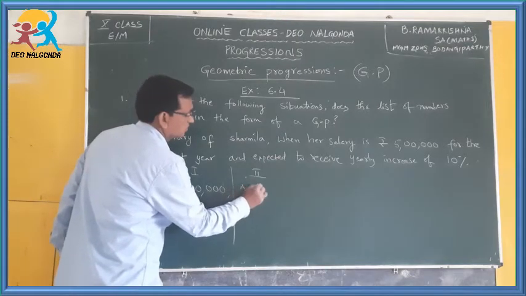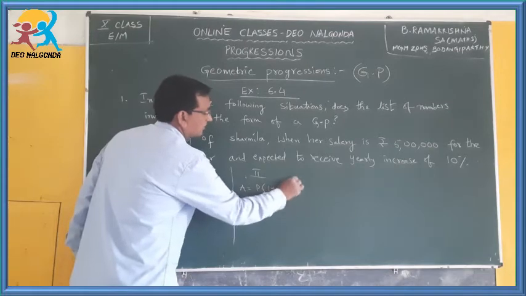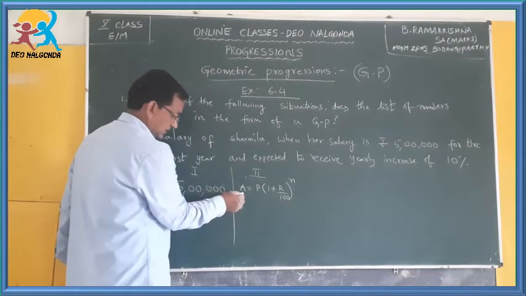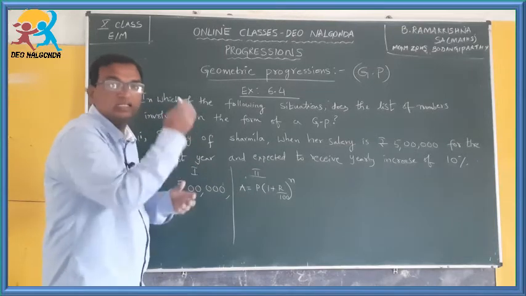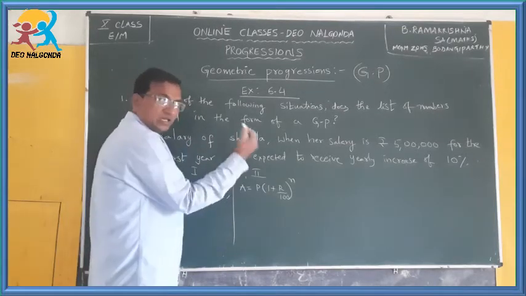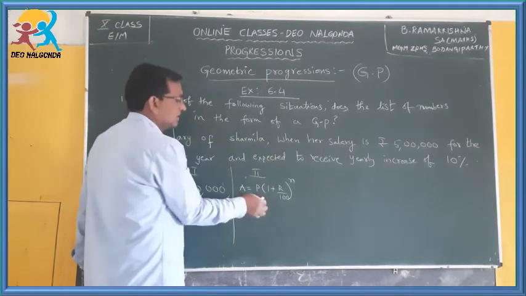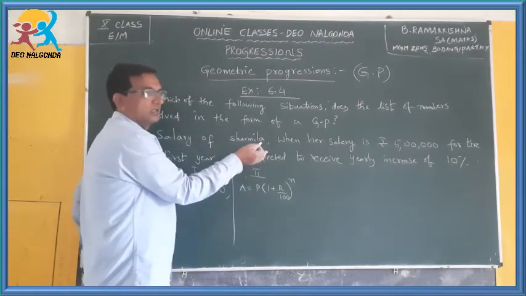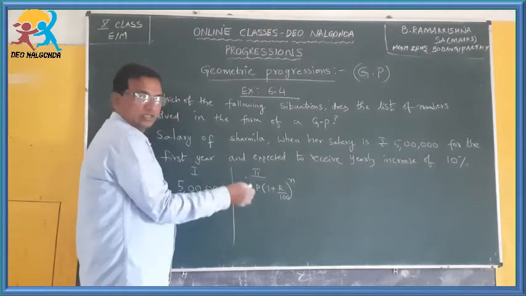A equals P into 1 plus R by 100 to the power of n. Understand the terms here. A is amount. Amount means the total amount you receive after adding the interest, in that case compound interest. Here the rate of increase is nothing but the rate of interest.